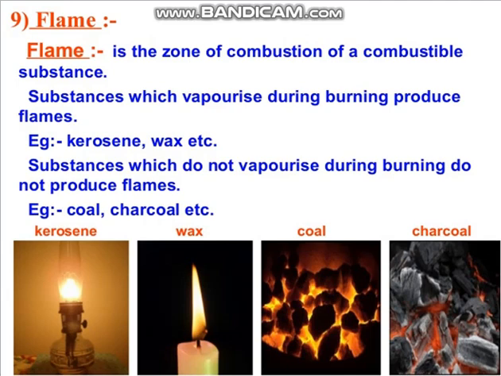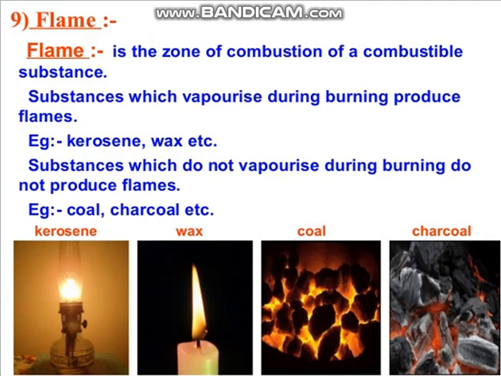Substances which vaporize during burning produce flame. The substance which cannot convert into vapors cannot burn with a flame, like coal. Coal and charcoal do not burn with a flame because they are not able to convert into vapors. And the substances which can convert into vapors can burn with flame, for example, candle and wax.